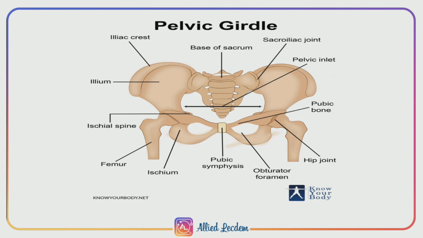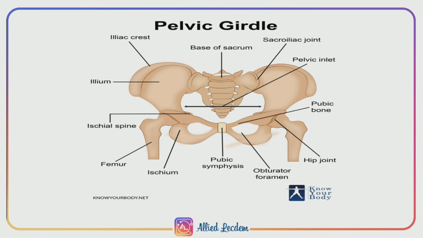The point where these three bones meet has a cup-shaped hollow cavity called the acetabulum. The thigh bone or femur articulates with the acetabulum.